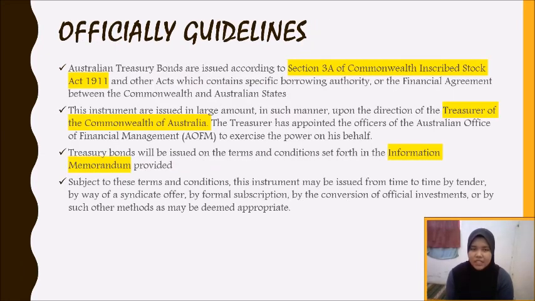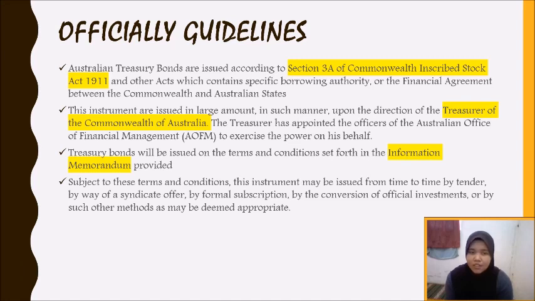Okay, for the official legal lines, Australian Treasury bonds are issued according to Section 3A of the Commonwealth Inscribed Stock Act 1911 and other acts which contain specific borrowing authority, or the financial agreement between the Commonwealth and the Australian states. These instruments are issued in large amounts upon the direction of the Treasurer of the Commonwealth of Australia. An officer of AOFM has been appointed to exercise the power on his behalf.